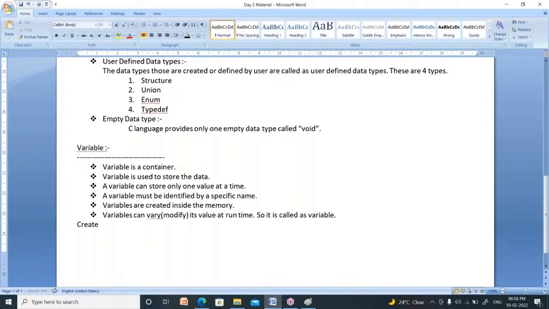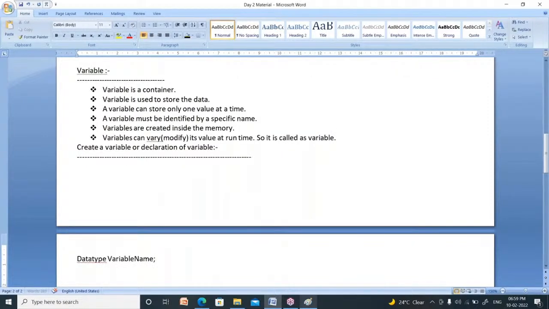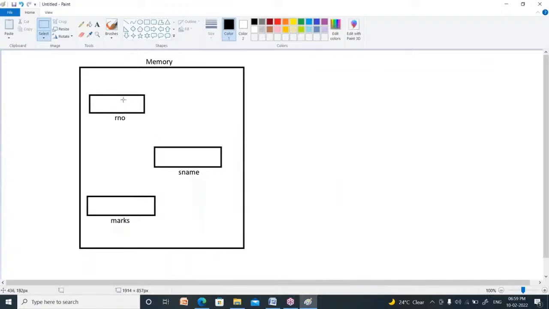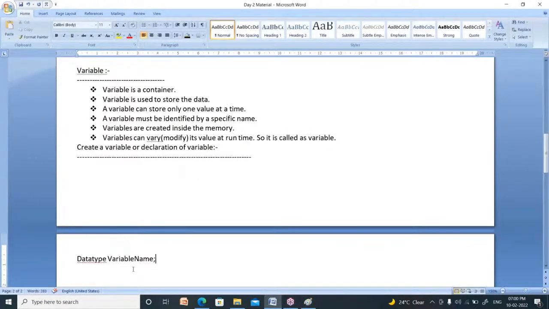How to declare a variable? Before declaring a variable, we have to specify the data type. What is that? Data type of the variable. After that, we need to specify the variable name. You have to represent two things. One is what type of data you are going to store in this. Second is the name of this container. One is data type, second is variable name.